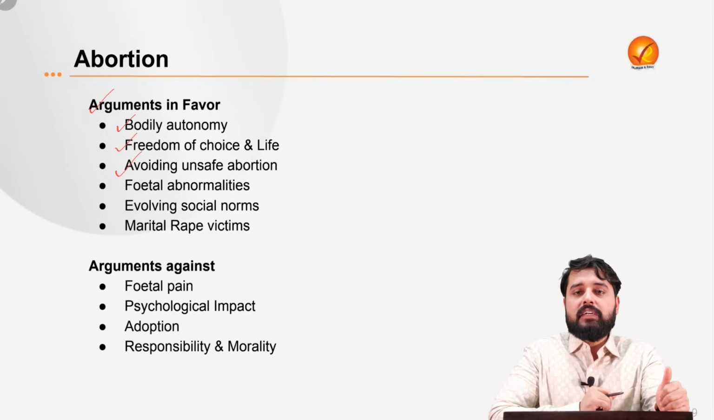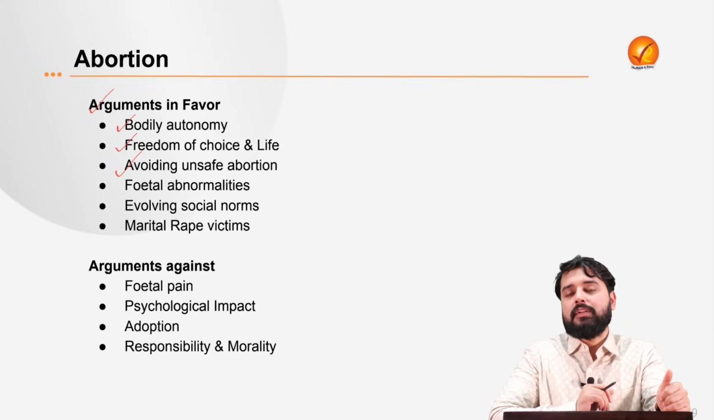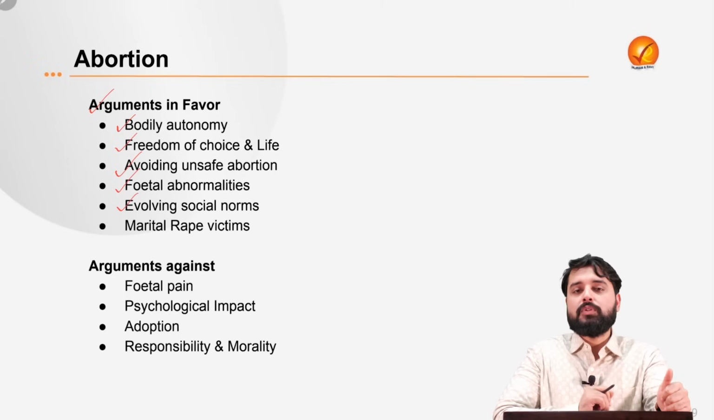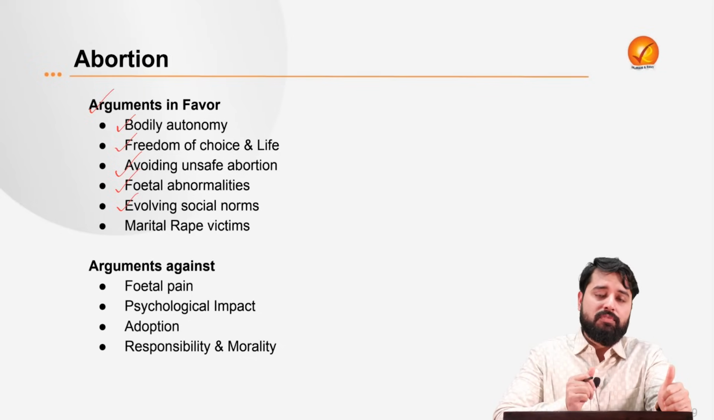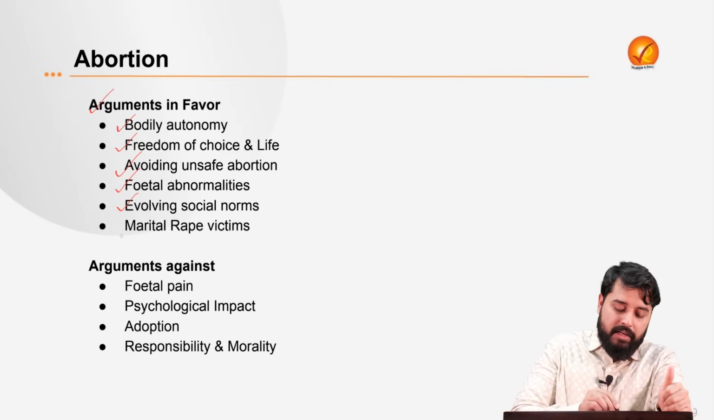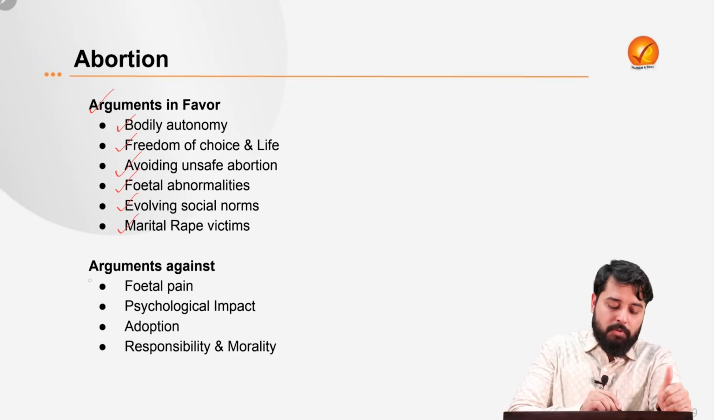It will allow avoiding the unsafe abortions, because if the abortion is not legalized altogether, this will go underground and there will be unsafe abortions. If the fetus has abnormalities, usually abortion should be allowed, and the evolving social norms also require the laws to evolve. For example, there are rising number of cases of live-in relationships, premarital sex, etc. Therefore, voluntary termination of pregnancy for unmarried women has also been allowed. And there can be marital rape victims also. For them too, abortion should be allowed.